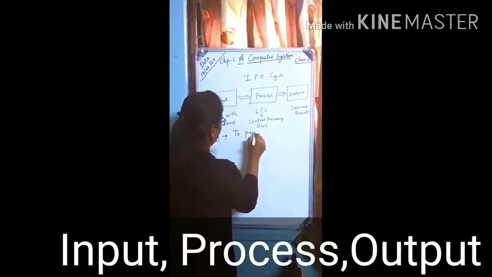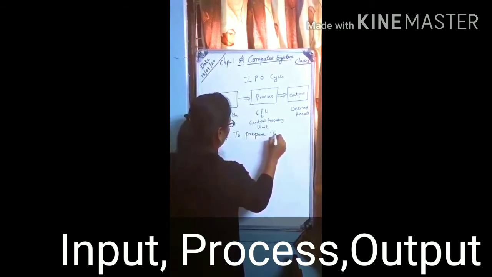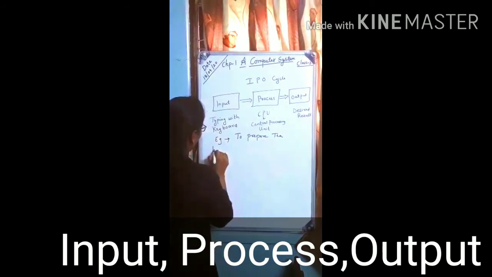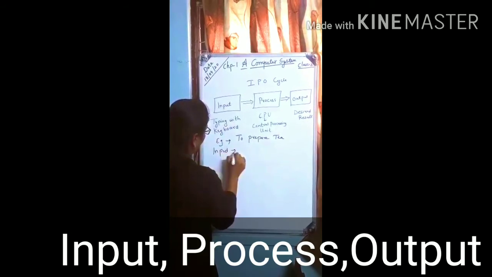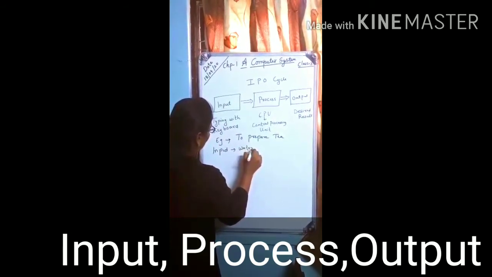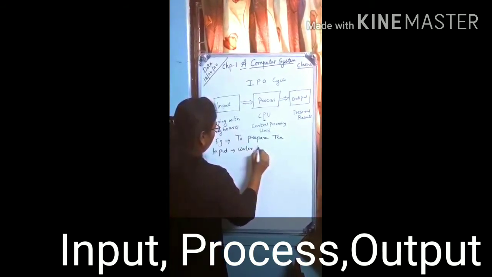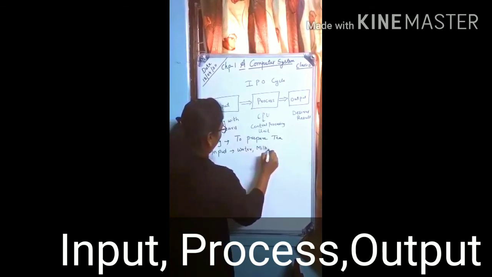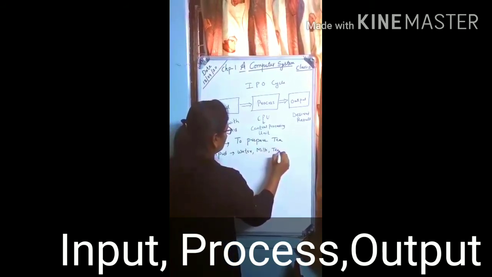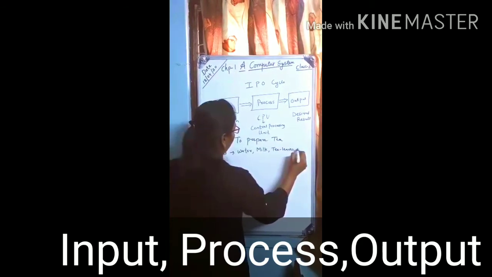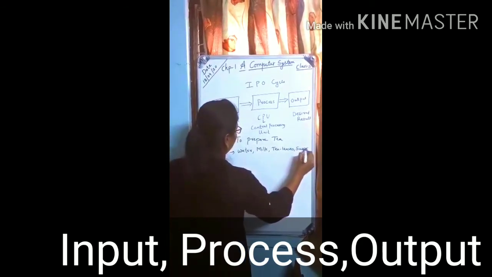Prepare a tea. Okay, we want to prepare a tea. So what is input? So we are putting inputs like water, then milk, then tea leaves and sugar. So these are the input.